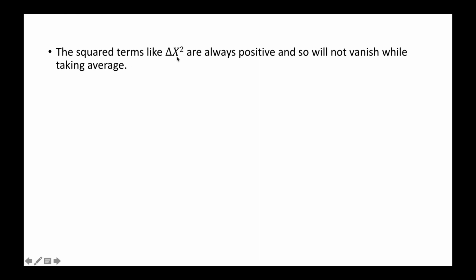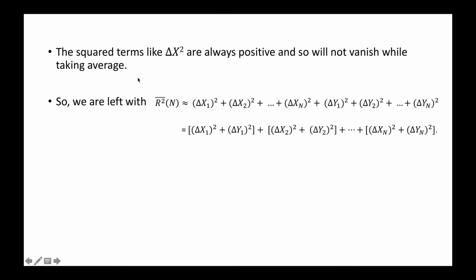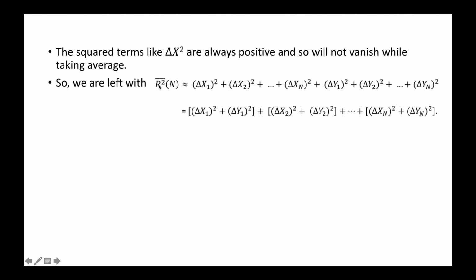Now the square terms like delta x square are always positive because you are squaring the number. So it doesn't matter whether you are moving leftward or rightward, it will always remain independent of sign, and so will not vanish while taking the average. So we are left with r square coming out to be only the square terms of the horizontal component and vertical component, and if we sum up the horizontal and vertical components of the first step, say, and for the second and for the nth step, so what is this term in this square bracket?